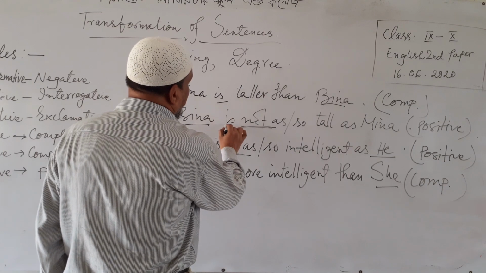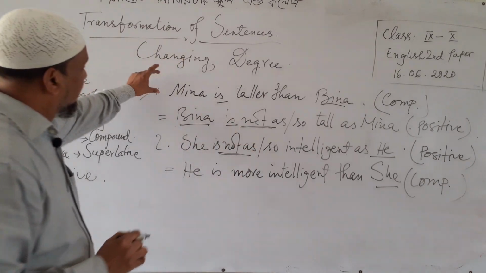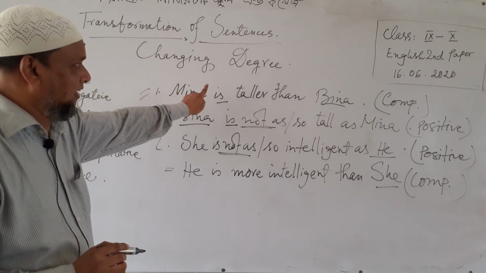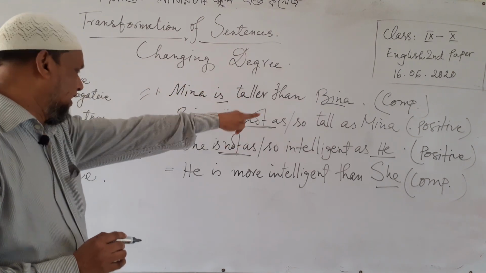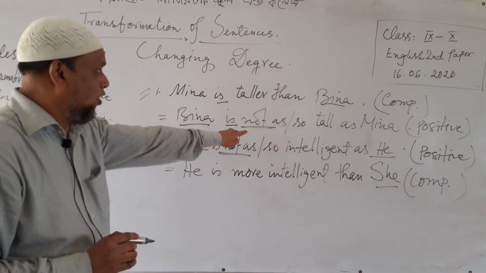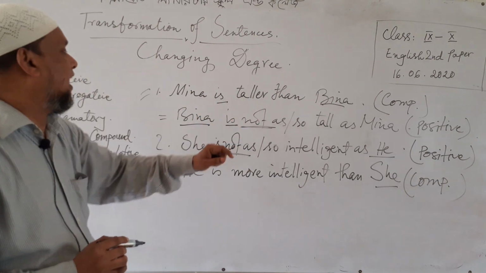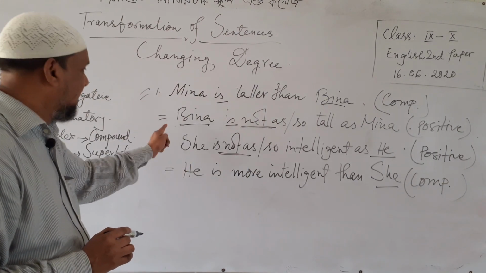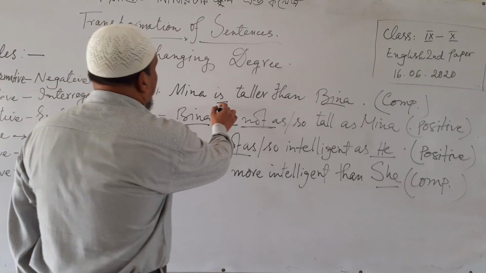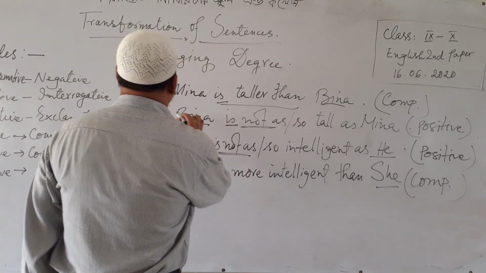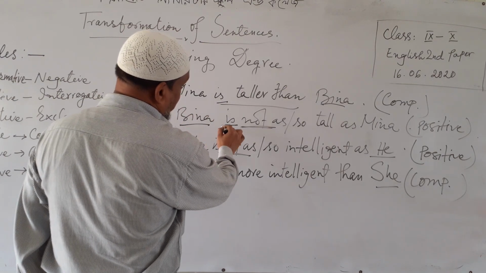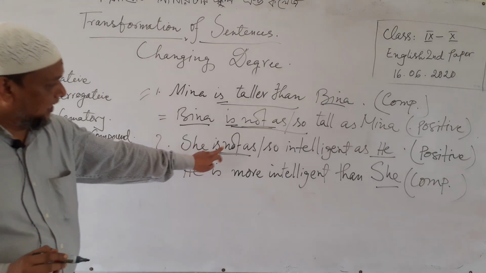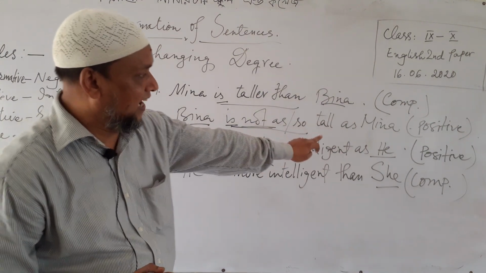Bina is, as this sentence means that Meena is taller, that means from Meena to Bina. So Bina is not as or so tall as Meena. It means that Meena is taller, Bina is not so tall as Meena. So as this sentence is affirmative, the positive must be negative. Similarly, the second one, she is not as or so intelligent as he.